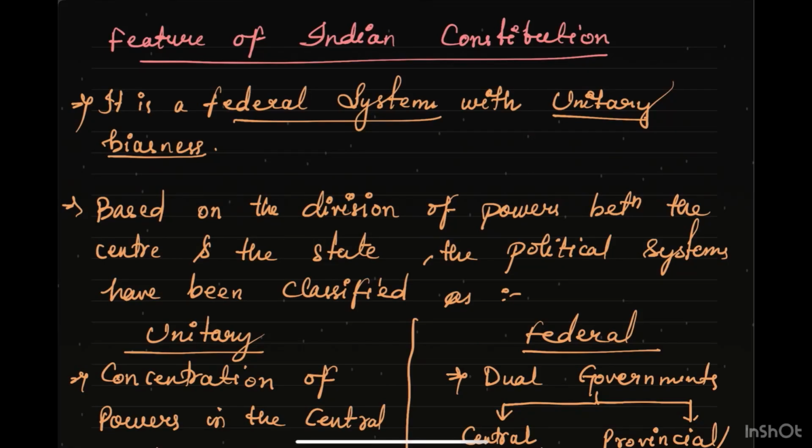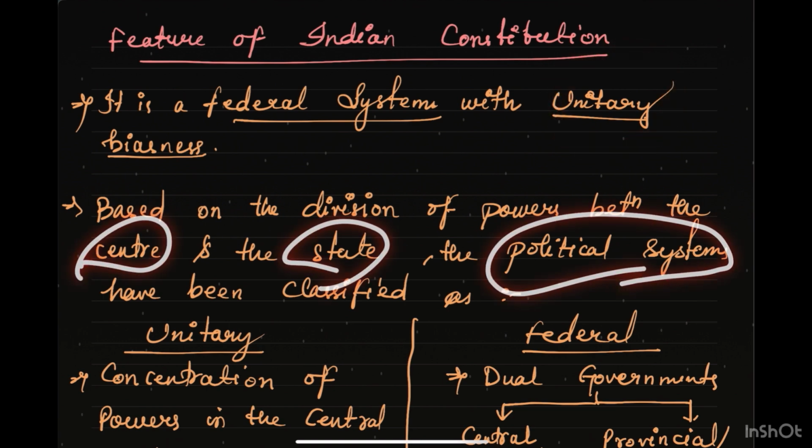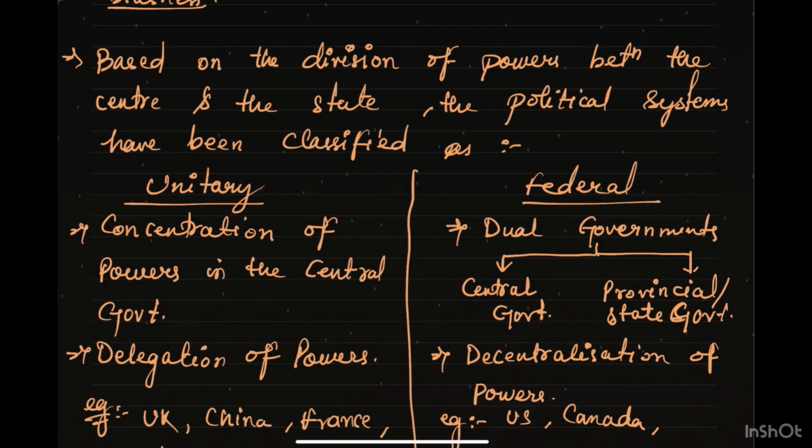Today we are going to discuss the features of the Indian Constitution. So basically, the Indian Constitution is federal and it is a unitary biased system. Like, it is a federal system, but it has some bias from the unitary system. Based on the division of powers between the center and the state, political systems have been classified as unitary or federal. So let's talk about what is unitary and what is federal.